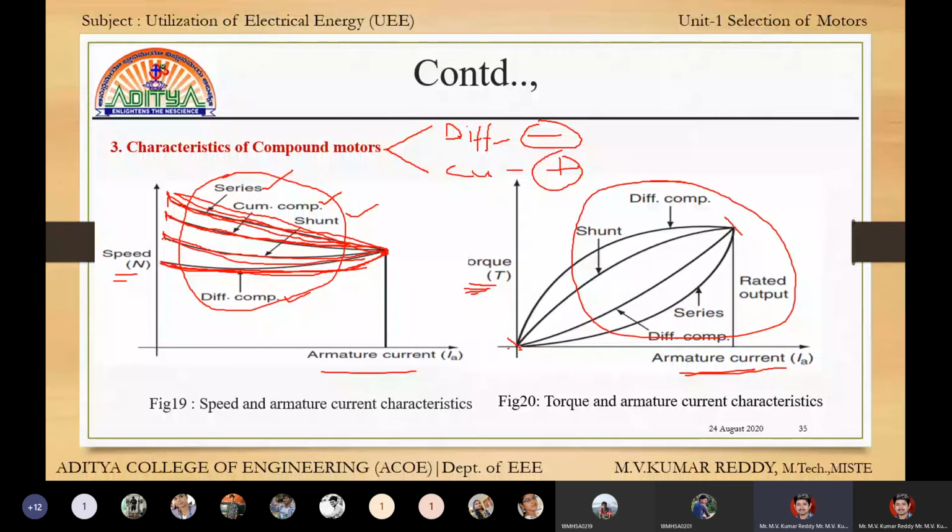Series is gradually increasing, compound differential is slightly increasing, and shunt and differential compound increase to the rated value. Everything is increasing, but the paths are different due to the fluxes and currents.